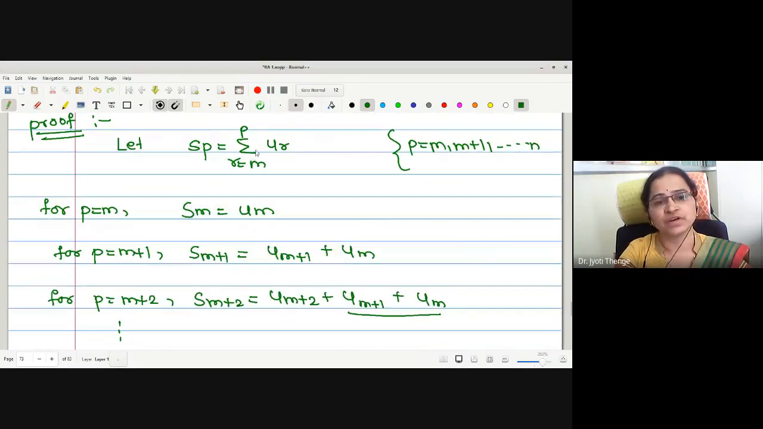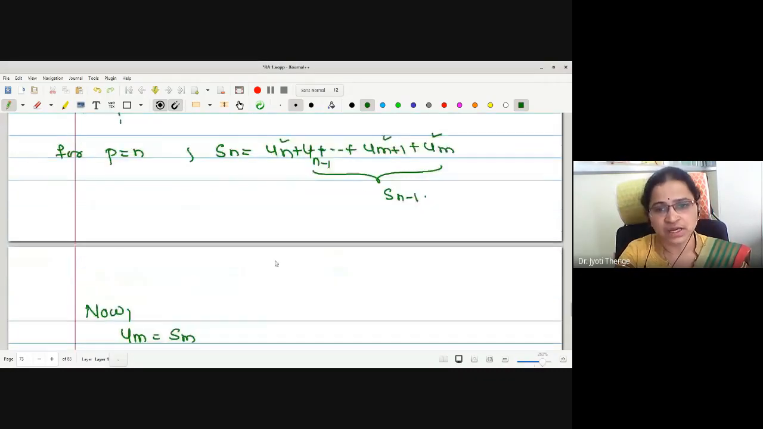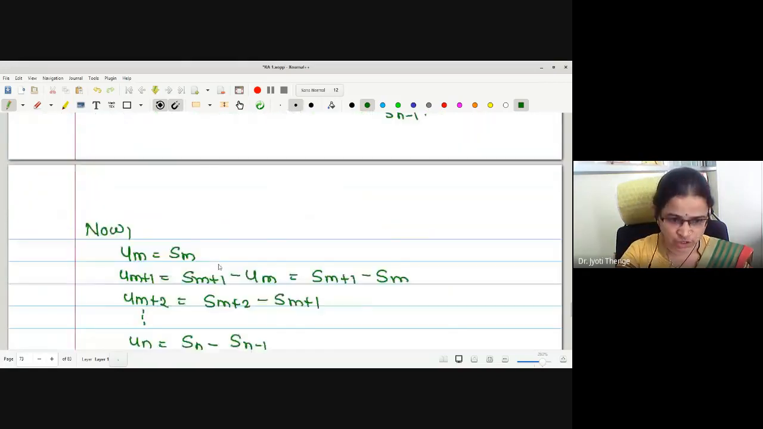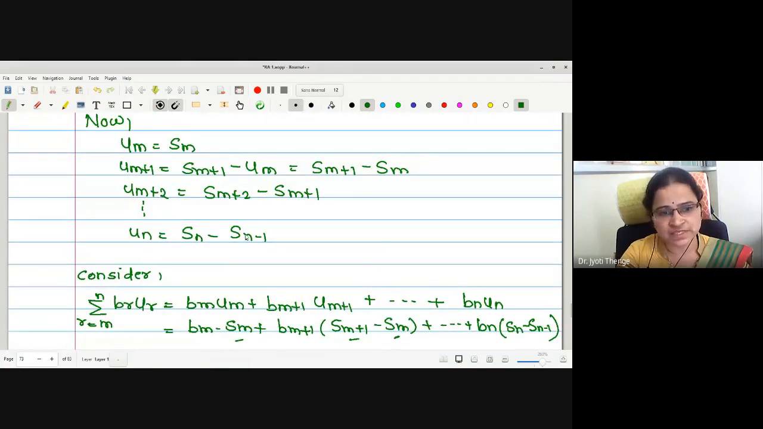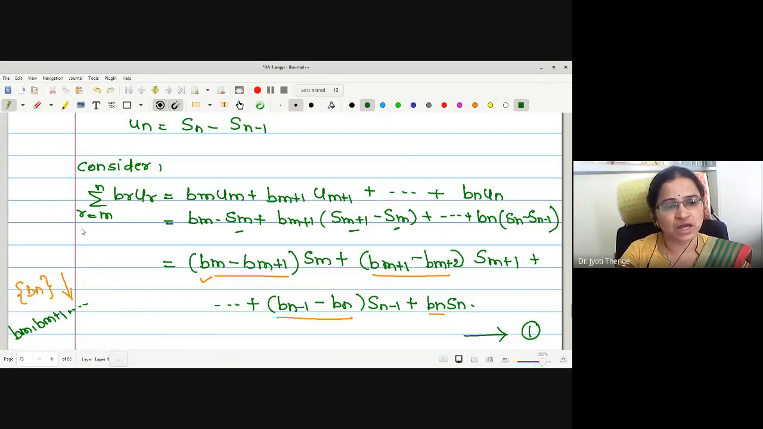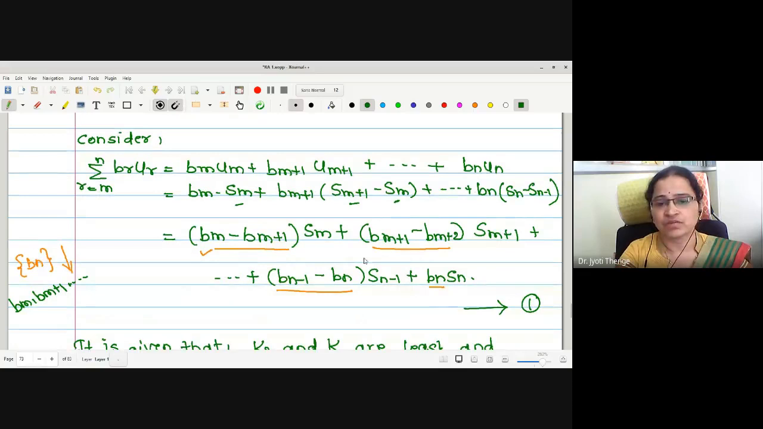To prove this, we have denoted the summation r equals m to p by Sp. p is the symbol we have used because the sum value depends on the upper limit p. Then for the different values of p, we have written all the sums. Later, we have written the values of Ur in terms of these summations. Then we have considered directly the middle term of the inequality which we want to prove, actually summation r equals m to n BrUr. Then we have written this and constructed this equation, which we have denoted by 1.